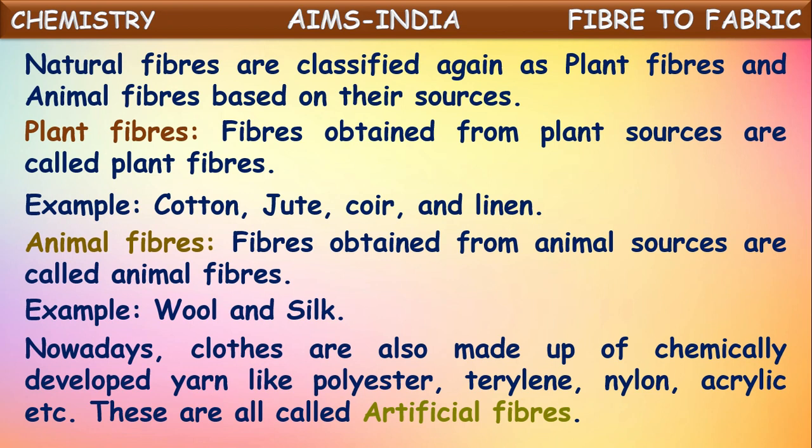Plant fibers and animal fibers are obtained from natural sources, that's why they're called natural fibers. But polyester, terylene, nylon and acrylic are prepared by human beings in the laboratory from chemicals. So they're synthetically prepared, and that's why they are called artificial or synthetic fibers. And since they are prepared by human beings, they're also called man-made fibers.